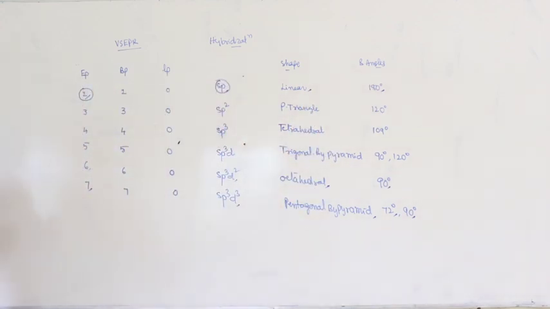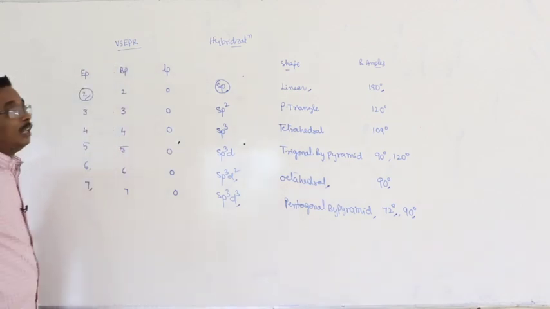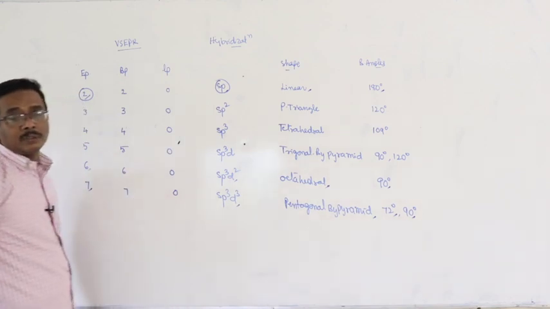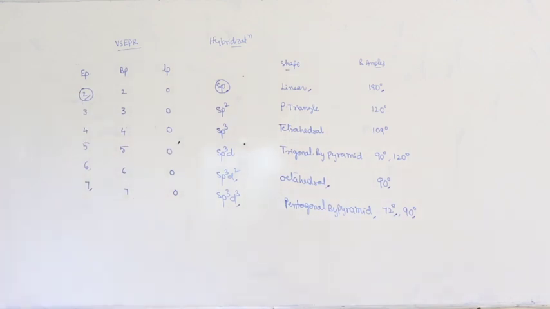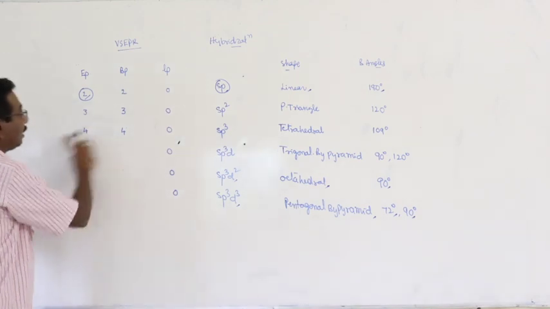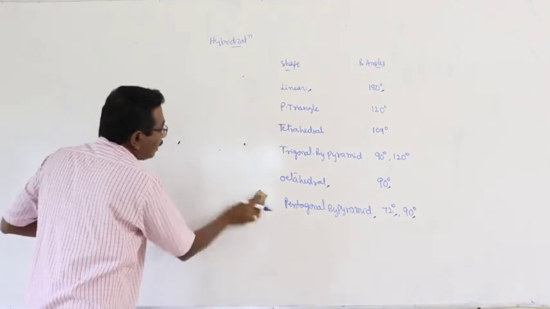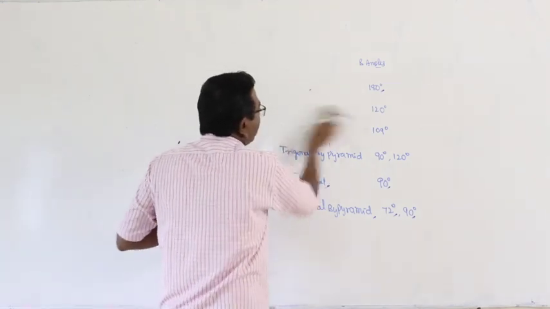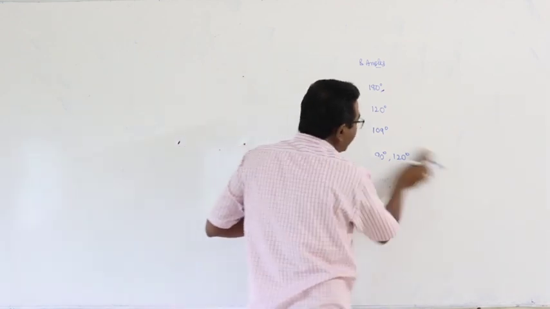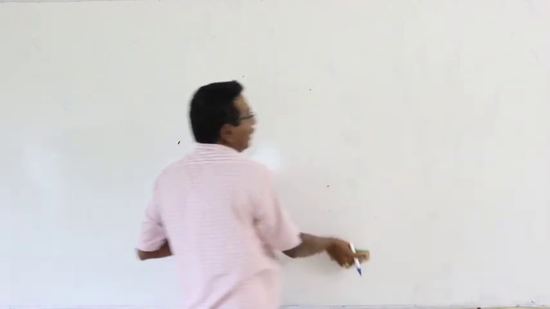But the next hurdle is, how can you calculate electron pairs, bond pairs, and lone pairs? In order to calculate the number of electron pairs and identify the type of hybridization, geometry of the molecule, and bond angles, a formula was given.